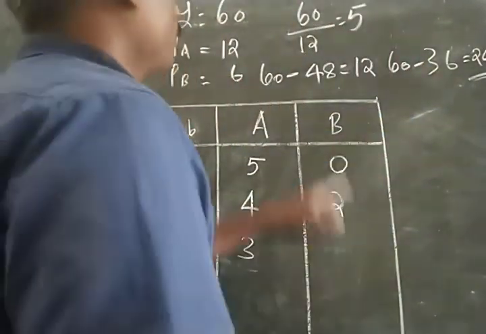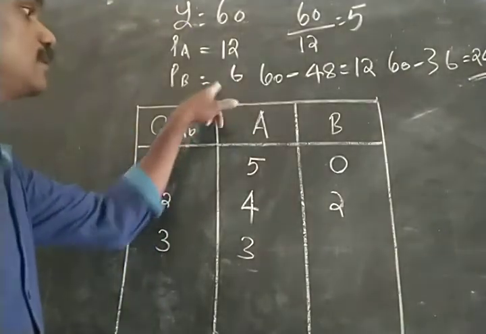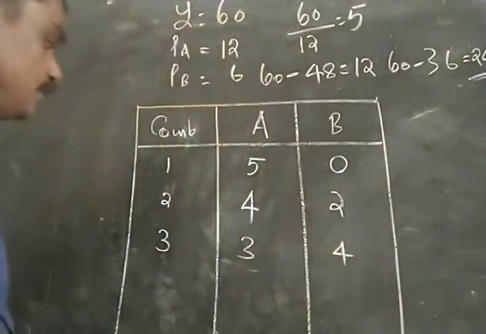With this balance, given the price of B as 6, he can consume 4 units of B.